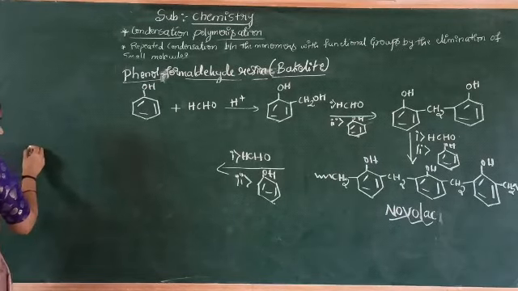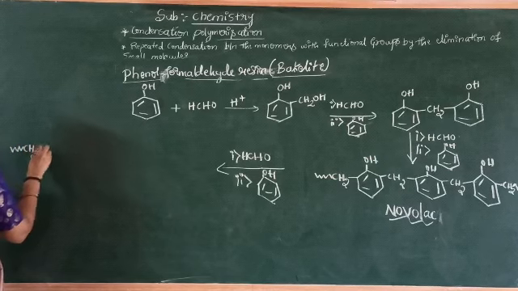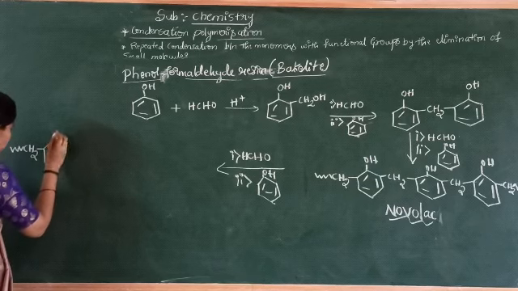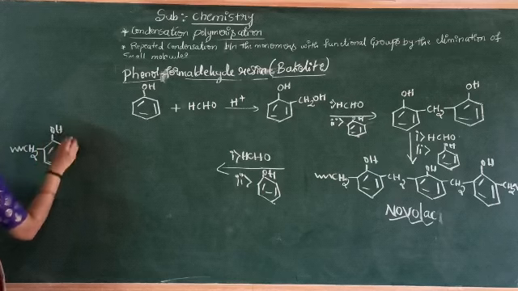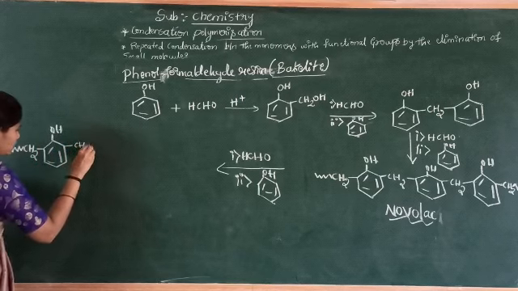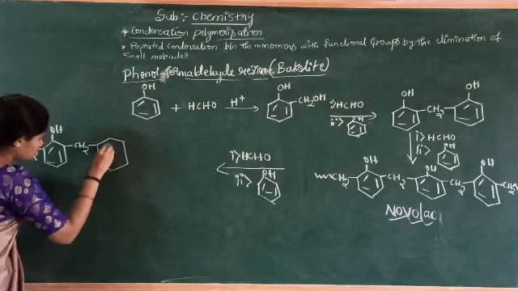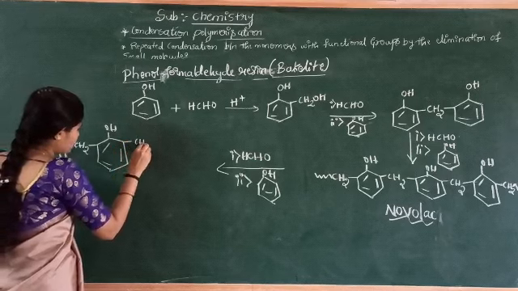The structure of bakelite is like this: CH2 here, benzene ring, OH here, CH2, OH here, CH2.